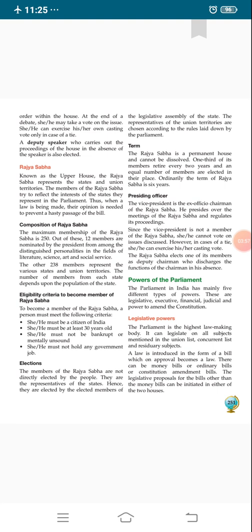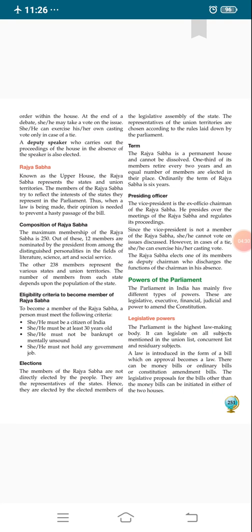We also discussed the composition of the Rajya Sabha in the previous video, that there may be a maximum of 250 members in Rajya Sabha. Out of 250 members, 230 represent particular states or union territories, and 12 members belong to the fields of social work, art, literature and science.